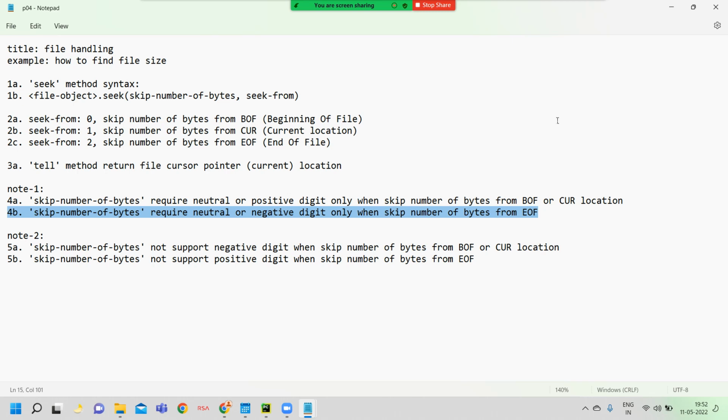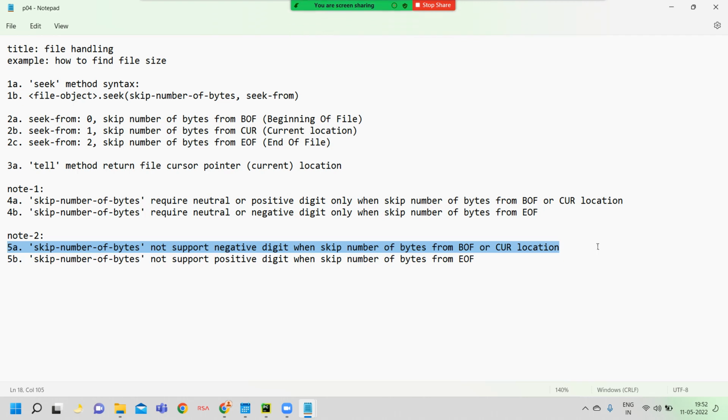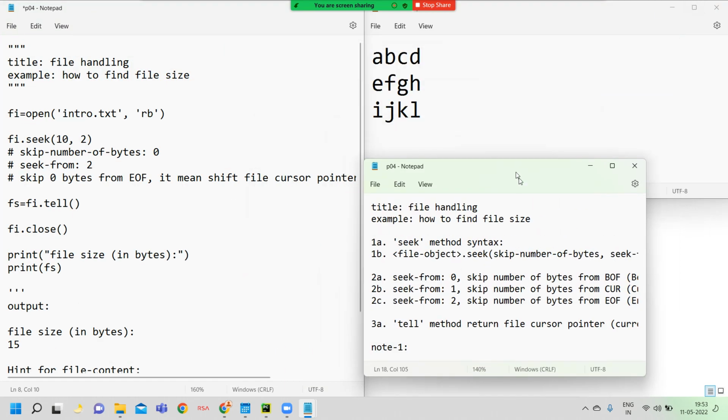Now the next restriction is that skip number of bytes does not support negative digits when skipping from the beginning of file or current location. I will explain that later because I don't want to make more confusion.